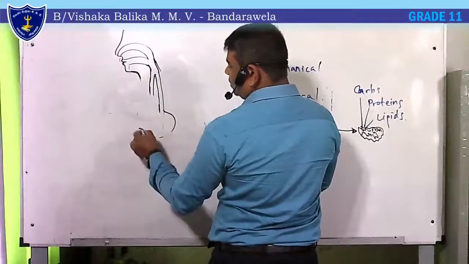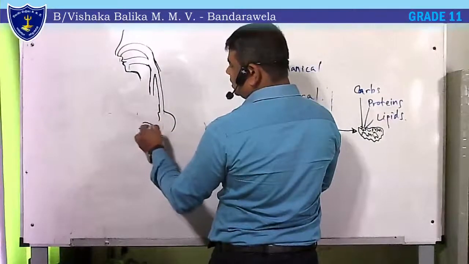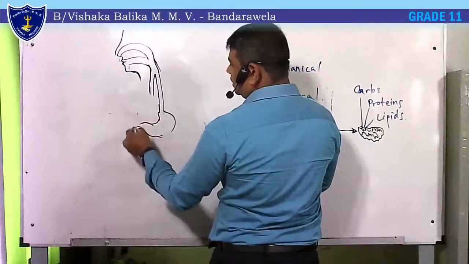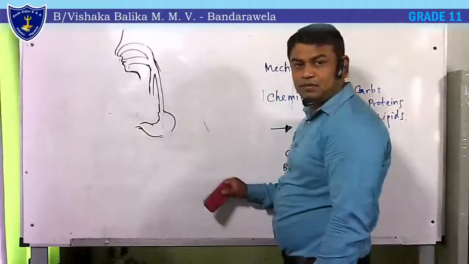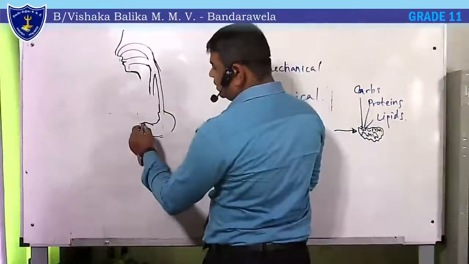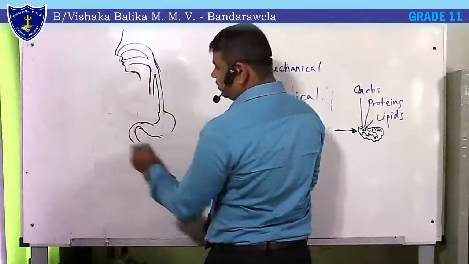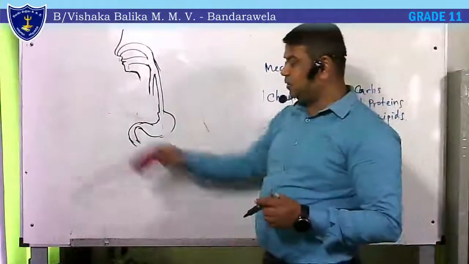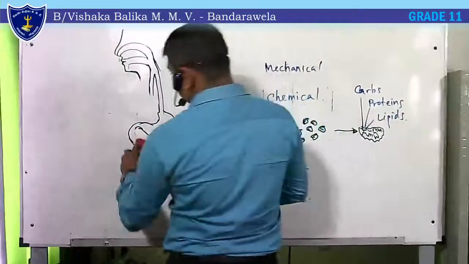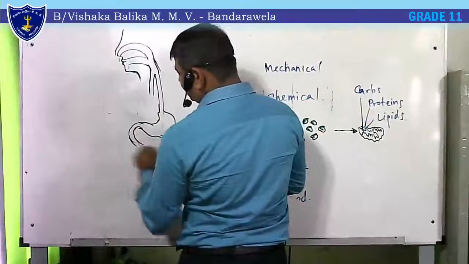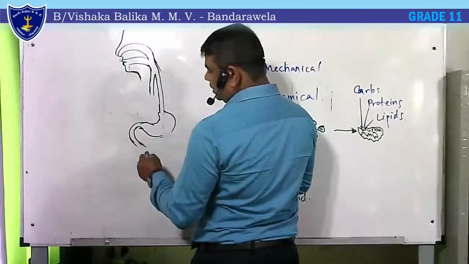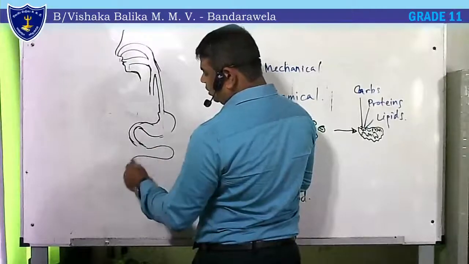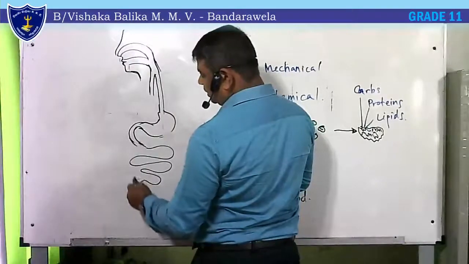This is the food pipe, this is the windpipe. And it comes to a common bag-like structure. This is the stomach. Food is stored in the stomach. Then it opens to another tube. This is the small intestine, the first part of the small intestine. We call this part the duodenum. Then it slowly runs through a long tube called the small intestine.